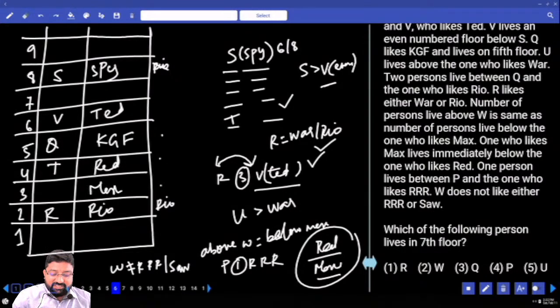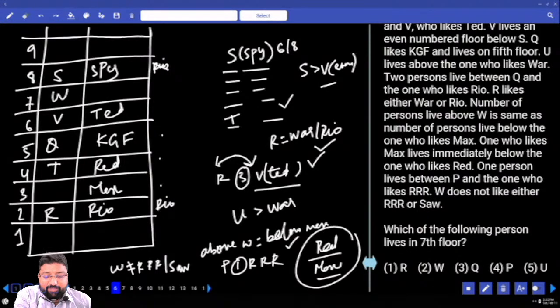When I have Max here, there is a point about Max. The number of people above W equals below Max. What's the position of Max from the bottom? Third. W should be third from top. Understood? Next time, look.